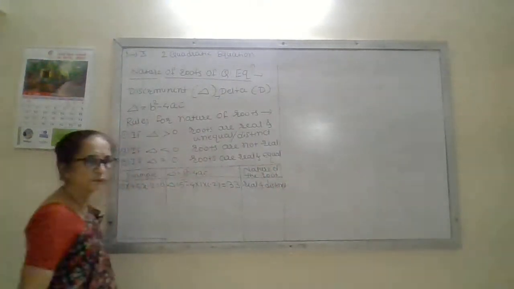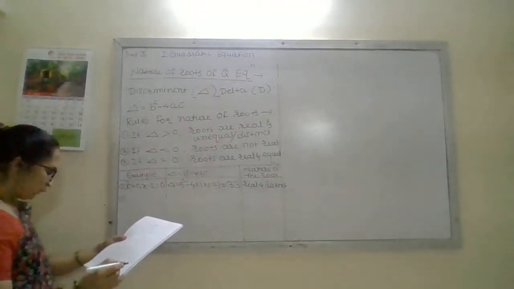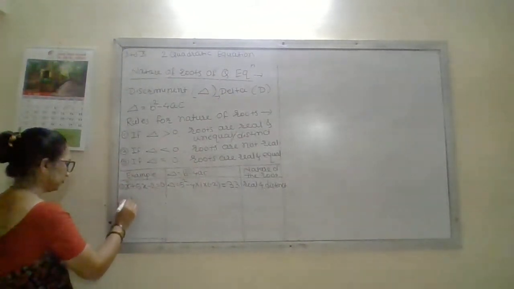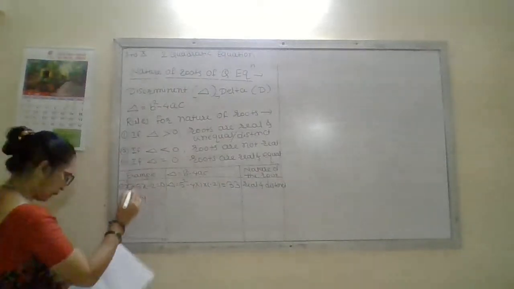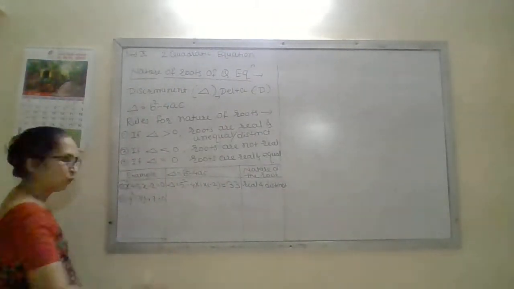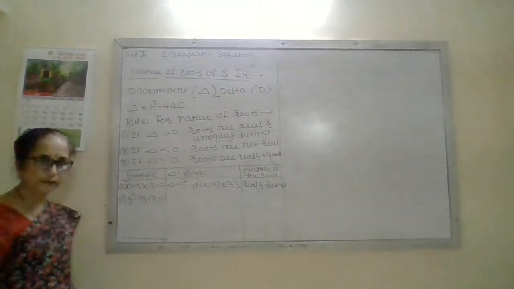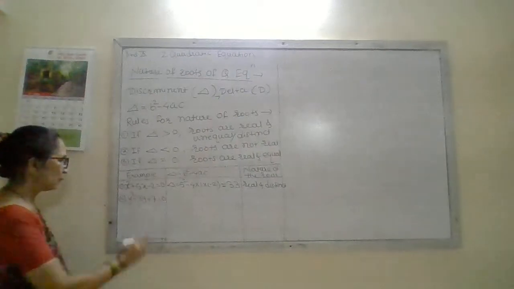Real and distinct. Now second sum I am taking here, y square minus 3y plus 7 equal to 0. What is the value of a? 1, b minus 3 and c 7, correct.